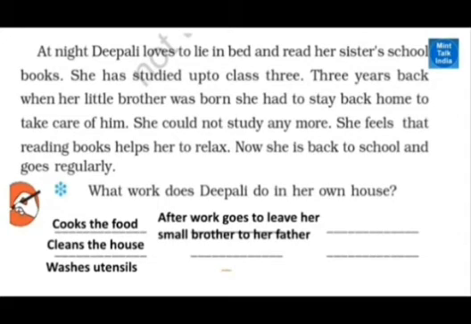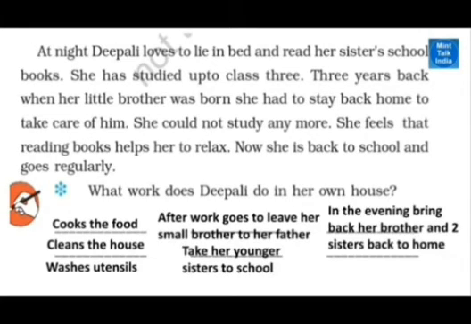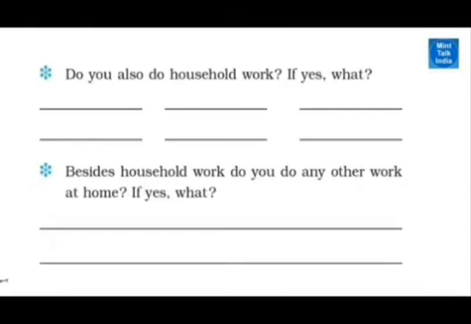See what all Dipali is doing here. Cooks the food, cleans the house, washes utensils. After work she goes to leave her small brother with her father, and takes her younger sisters to school. In the evening, she brings her brother and two sisters back home, and helps her mother cook dinner.